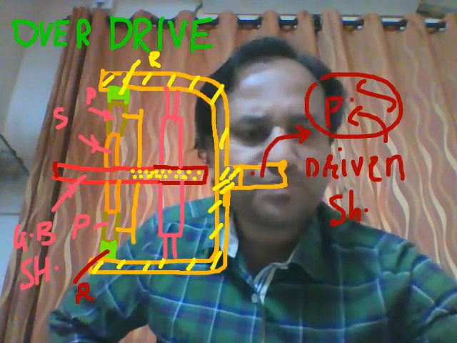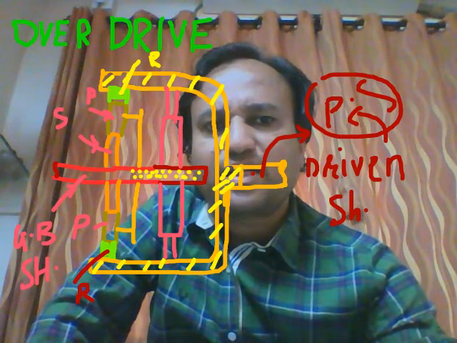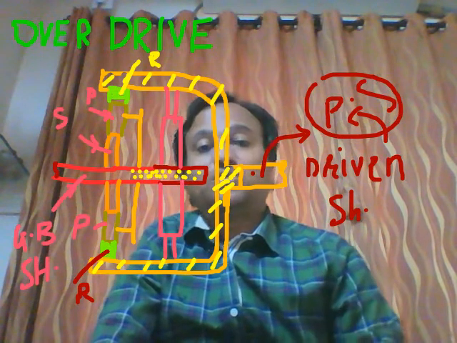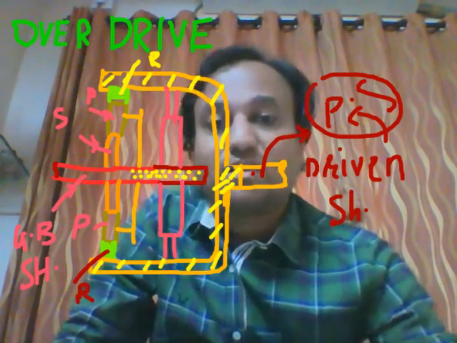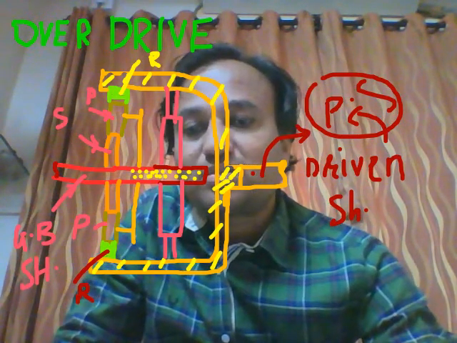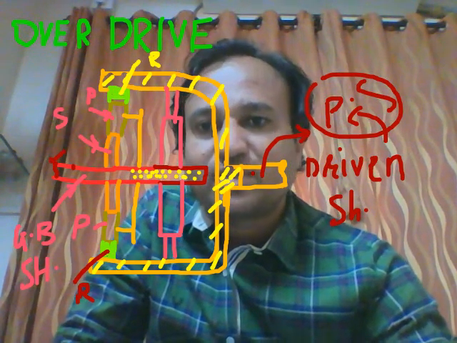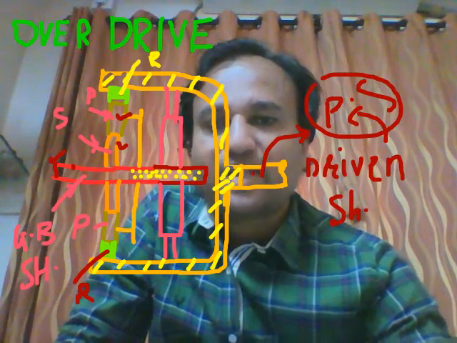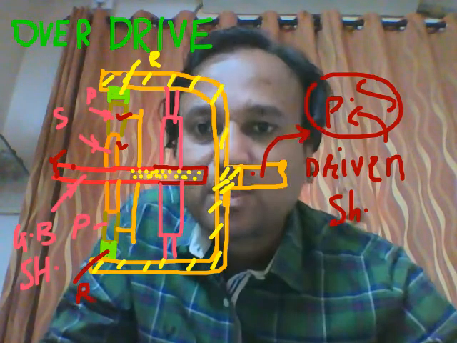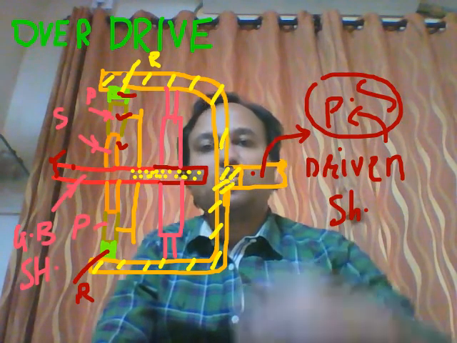Now students, see, this ring gear is connected to the driven shaft. Suppose when the vehicle is at top gear, then the motion of the gearbox shaft is given to the sun gear, to the planet gear, to the ring gear.